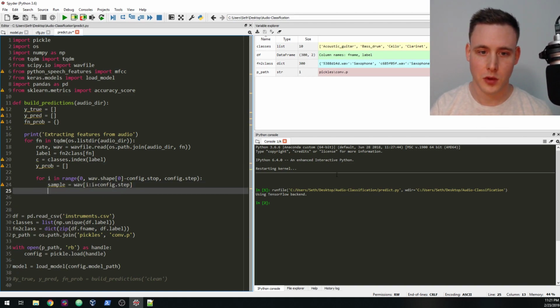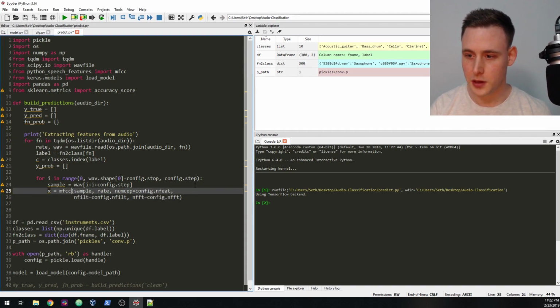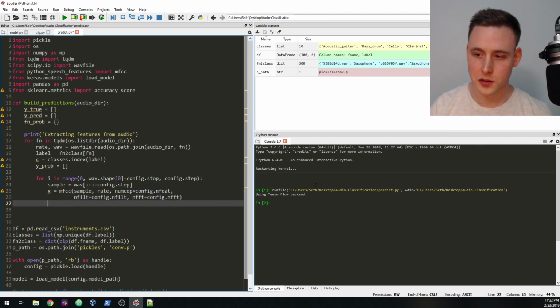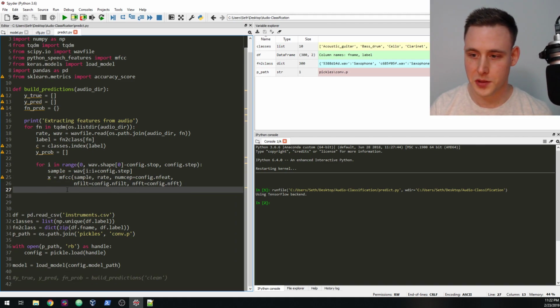That looks good. Now this is just one sample. When we originally built it out, it was like 20,000, but this is just going to be one little tenth of a second of audio. So we're going to call mfcc, and I'm just going to copy and paste this to make it a little faster. These are all the same settings that we used before, and we're just calling it on sample. And now we just need to scale that data.